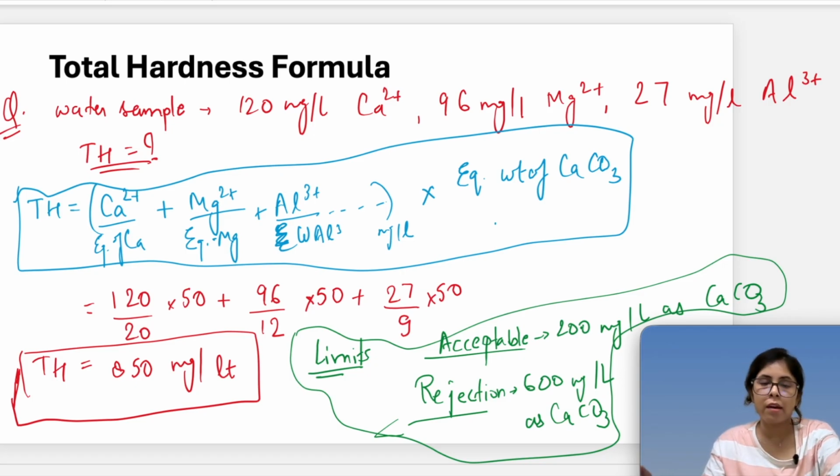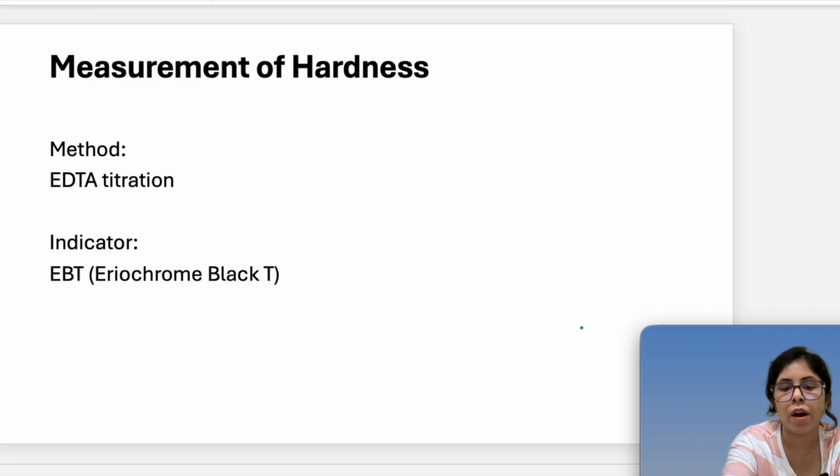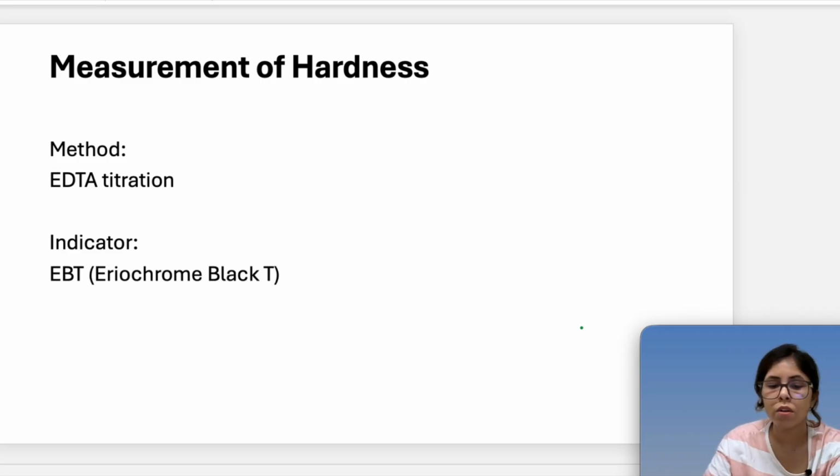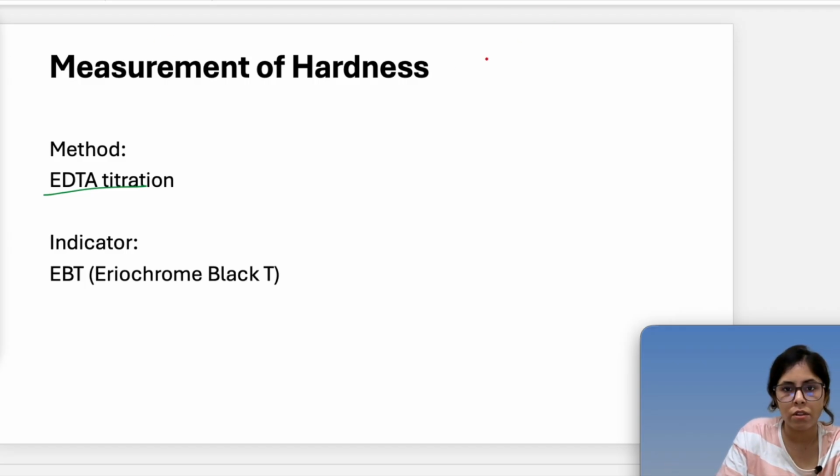Now let's move on to the next thing, which is measurement of hardness. For measuring the hardness we have a method called EDTA titration. This titration is also known as complexometric titration.